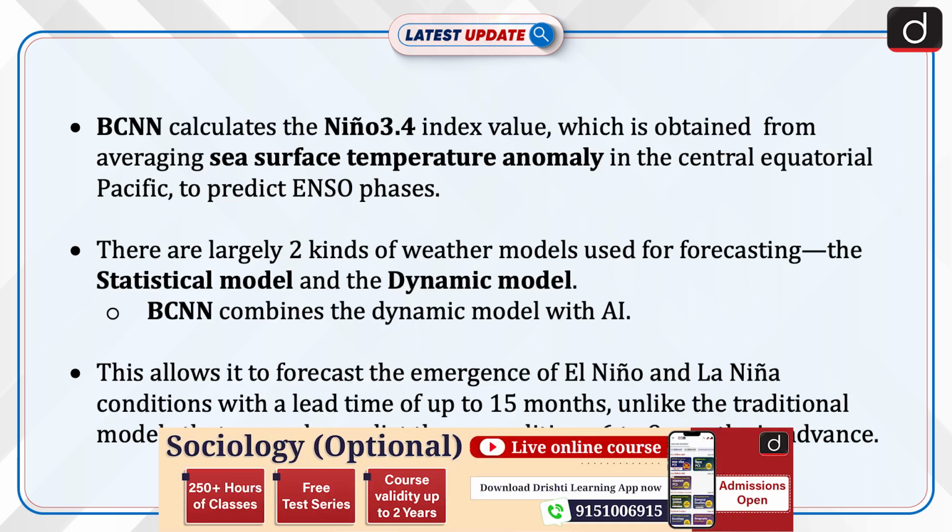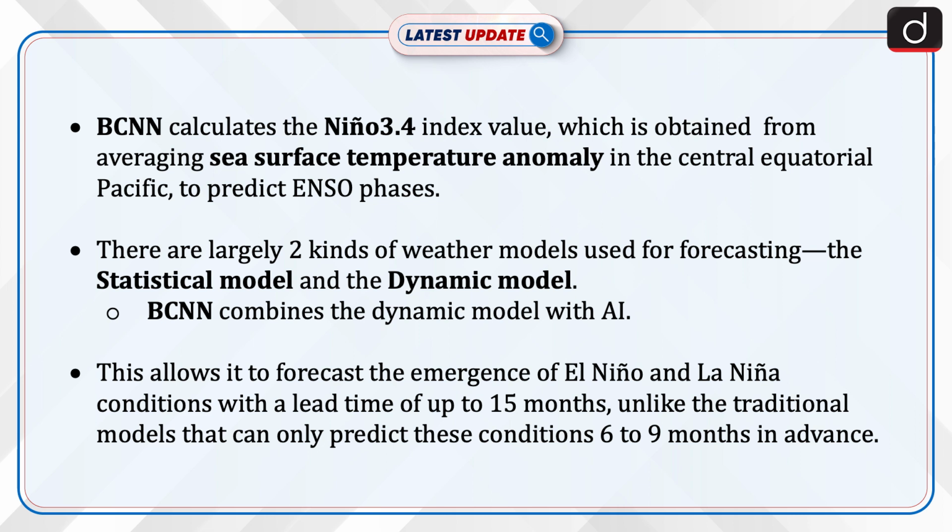BCNN calculates the Nino 3.4 index value, which is obtained from averaging sea surface temperature anomalies in the central equatorial Pacific to predict ENSO phases. There are largely two kinds of weather models used for forecasting, the statistical model and the dynamic model. BCNN combines the dynamic model with AI. This allows it to forecast the emergence of El Nino and La Nina conditions with a lead time of up to 15 months, unlike the traditional models that can only predict these conditions 6 to 9 months in advance.